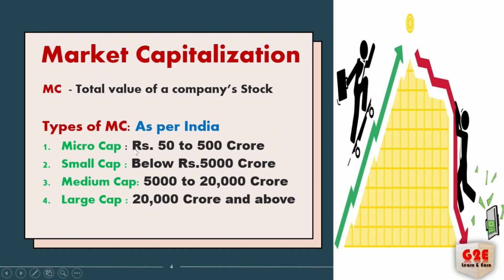That's for micro cap. Small cap will be below 5,000 crore, and mid cap will be 5,000 crore to 20,000 crore. Large cap will be 20,000 crore and above. So these amounts are all in crores. As per India, this is the slab they have fixed for the capitals.